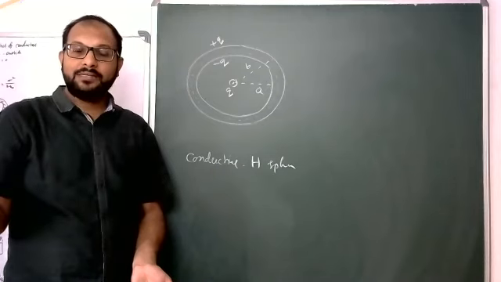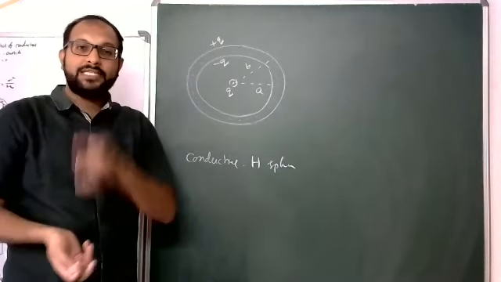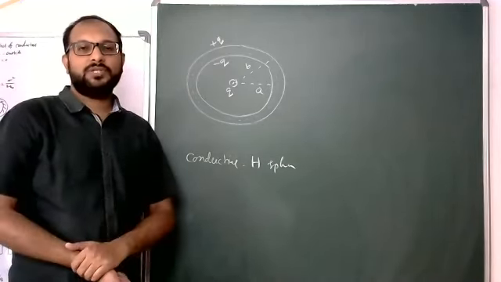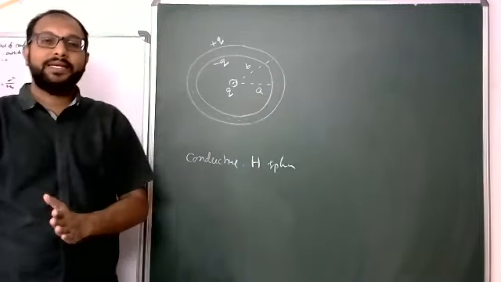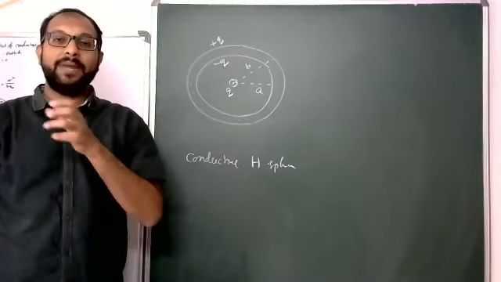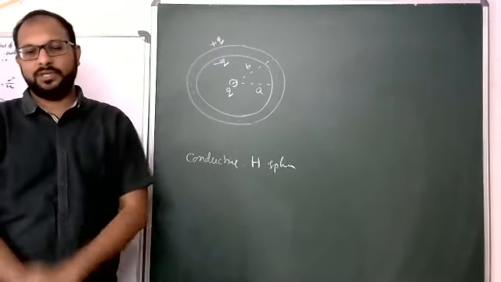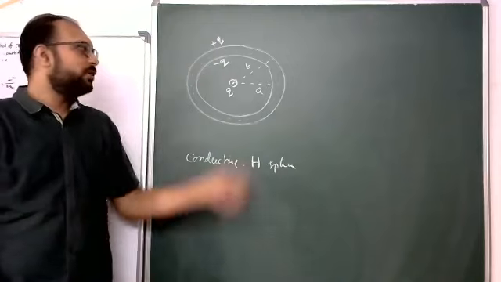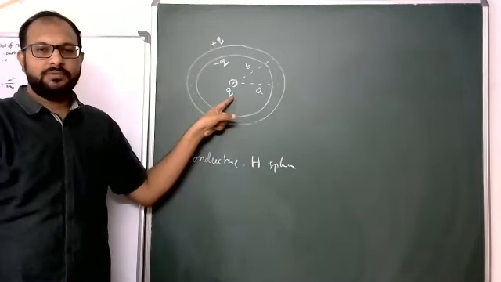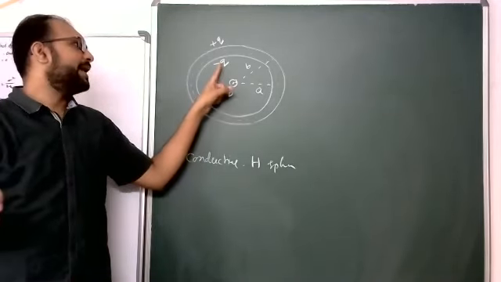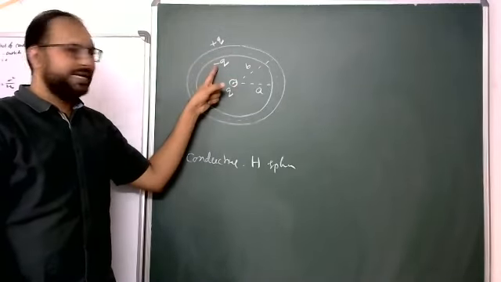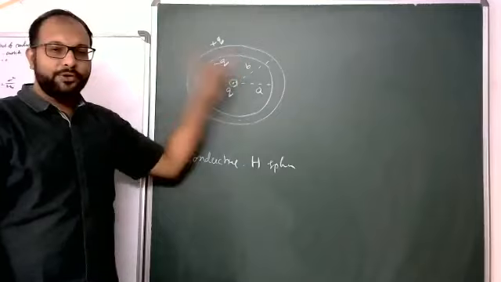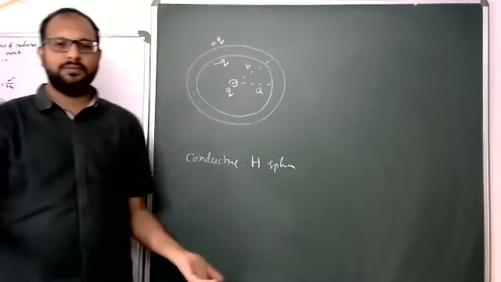Integral E·dS is 0, meaning electric flux is 0. Electric flux 0 means net charge enclosed by epsilon naught is 0. Net charge: one charge is plus Q, so the other charge automatically must be minus Q. So that's why on the inner surface minus Q, but it is electrically neutral. That's why the outer surface has plus Q.